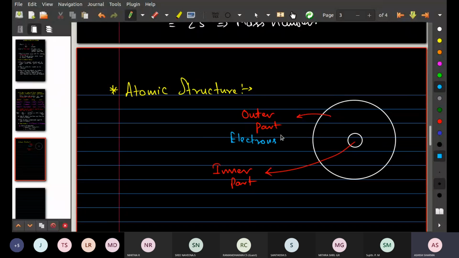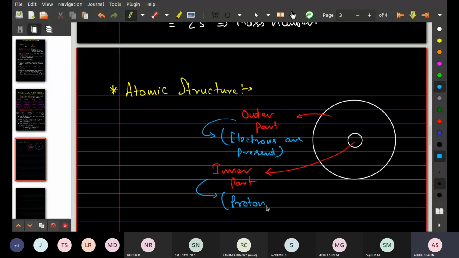Electrons are present in the outer part. But in the inner part, protons and neutrons are present.